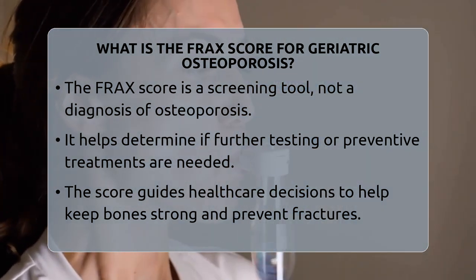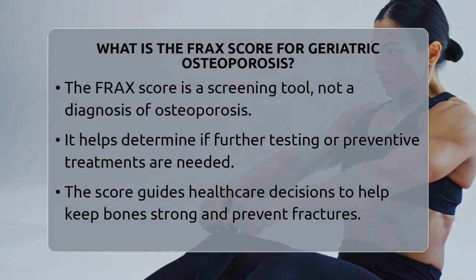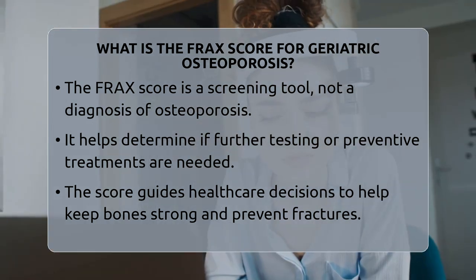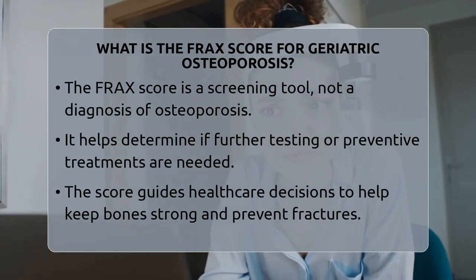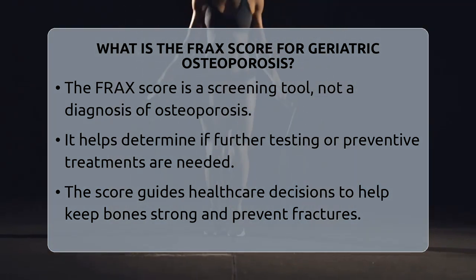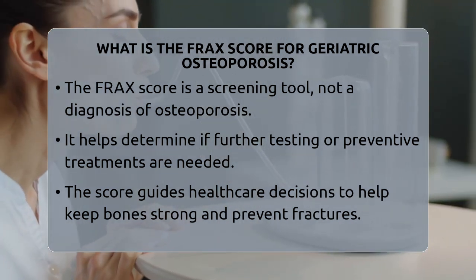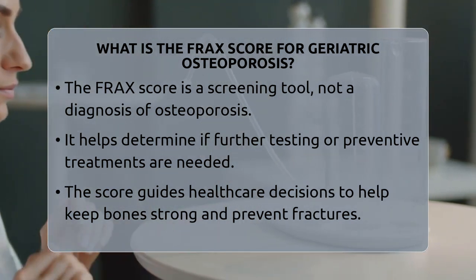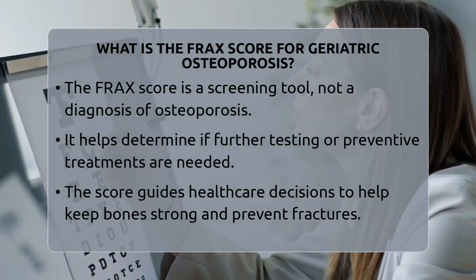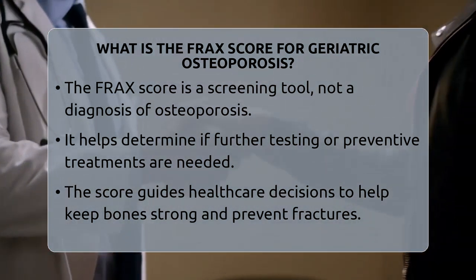In summary, the FRAX score provides a personalized estimate of fracture risk over 10 years based on age and other health factors. A score above 20% for major fractures or above 3% for hip fractures generally indicates high risk in older adults. This information guides healthcare providers in recommending further tests or treatments to help maintain bone health and prevent fractures. Always consult your healthcare professional for an assessment tailored to your specific health situation.